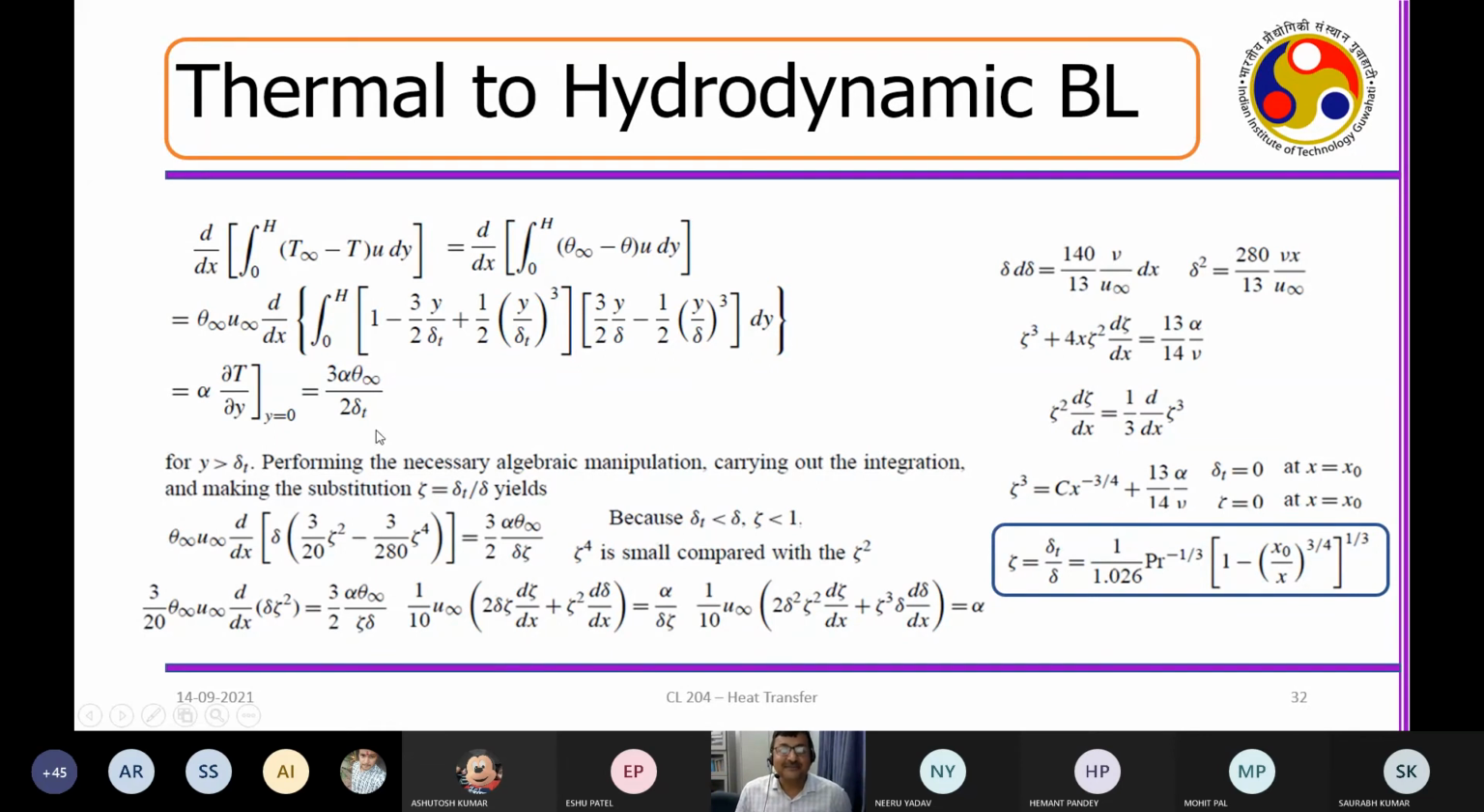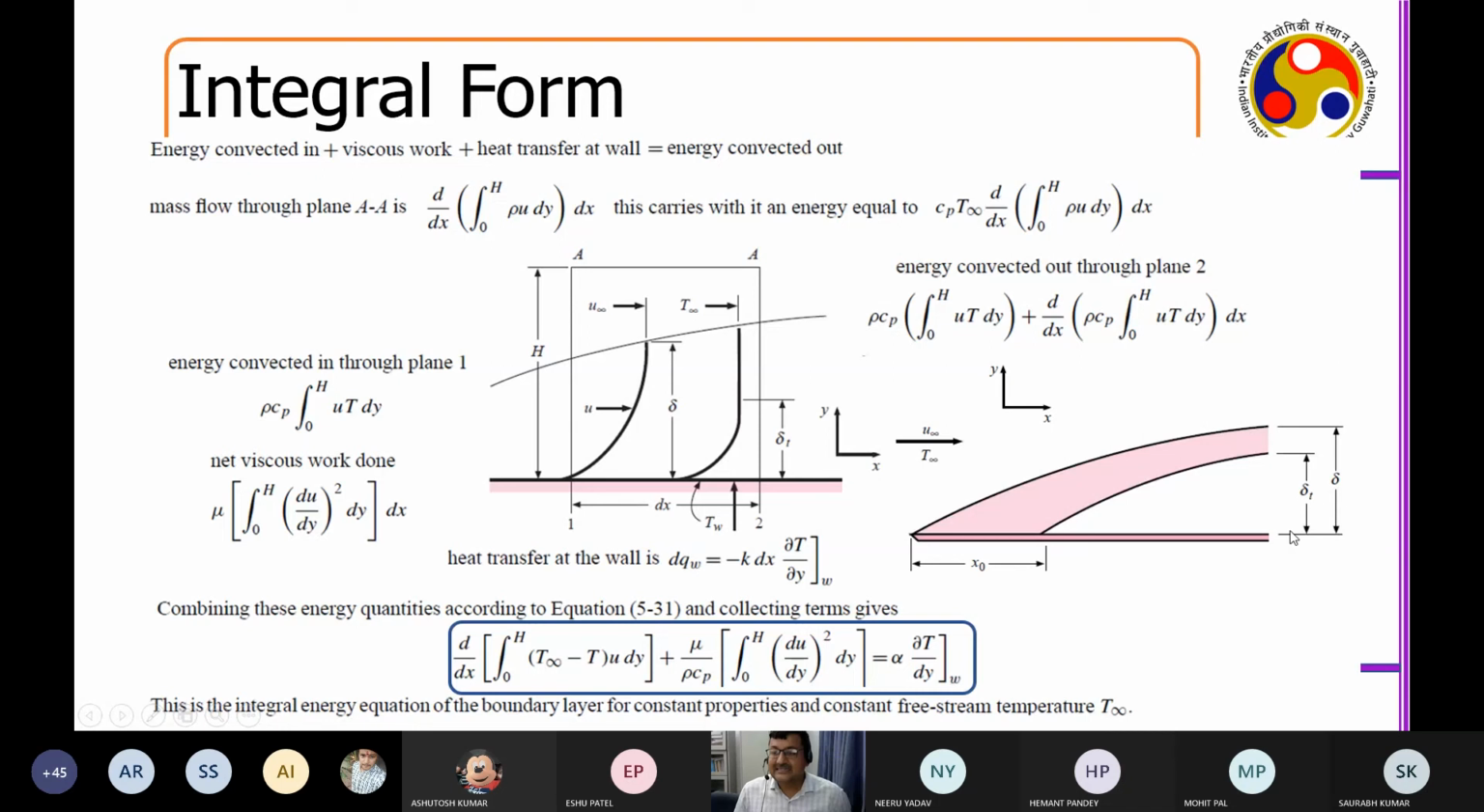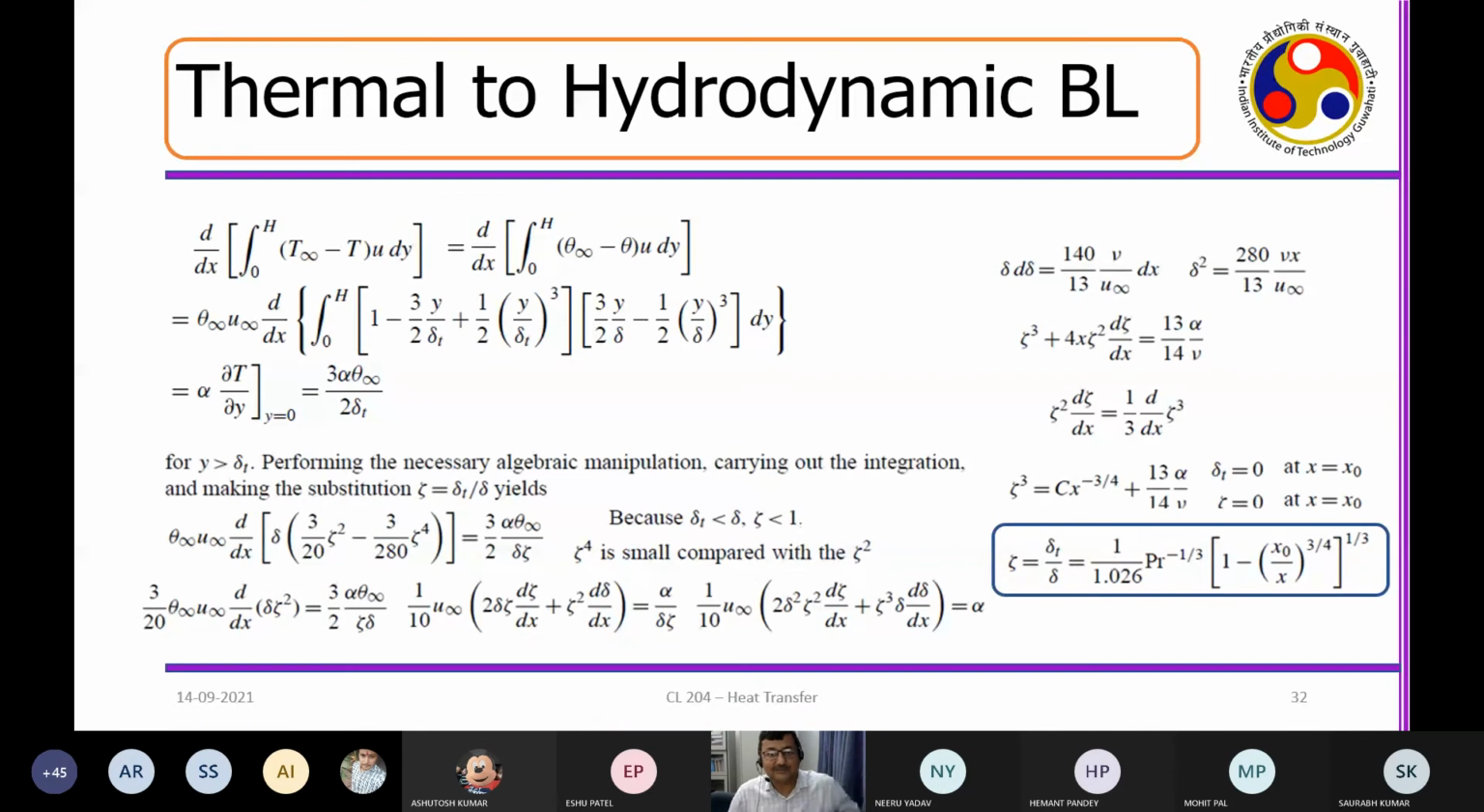So even if I am doing an analytical calculation based on the equations that I had, and enforcing them in the boundary layer, I get zeta less than 1. That means the thickness of the thermal boundary layer will always be less than the thickness of the hydrodynamic boundary layer. There are some exceptions, and I will show you those exceptions also. But up to this point, it is clear to all of you.